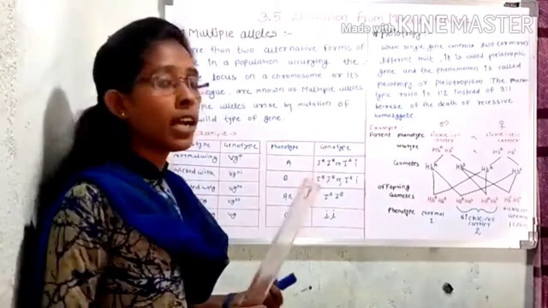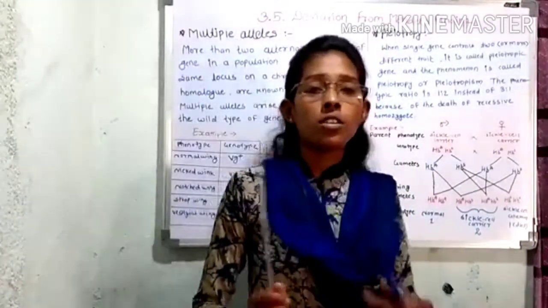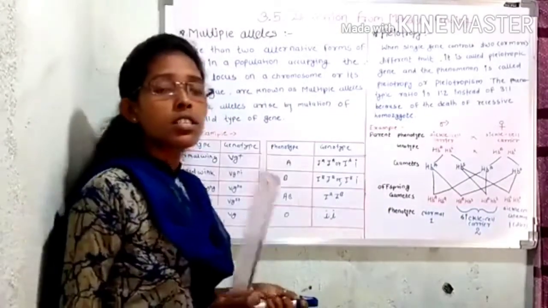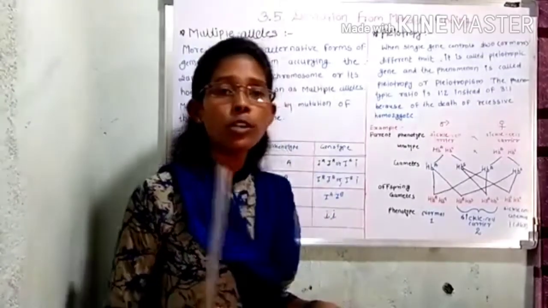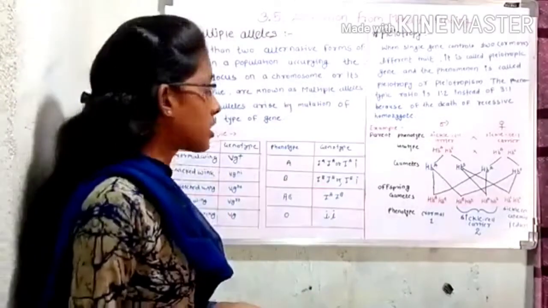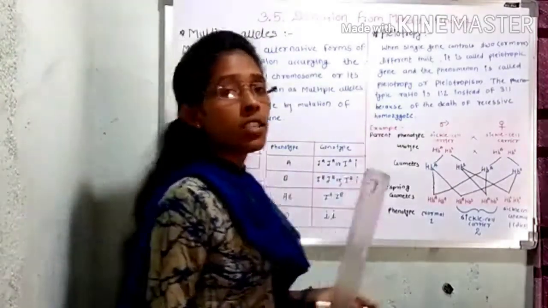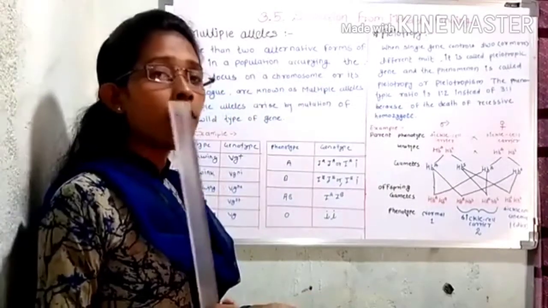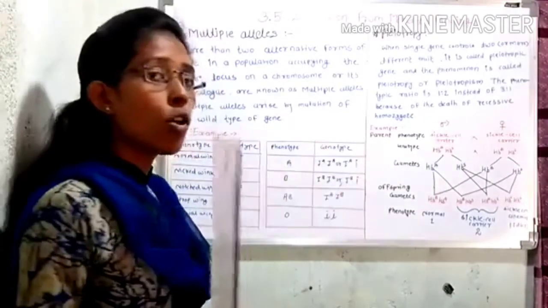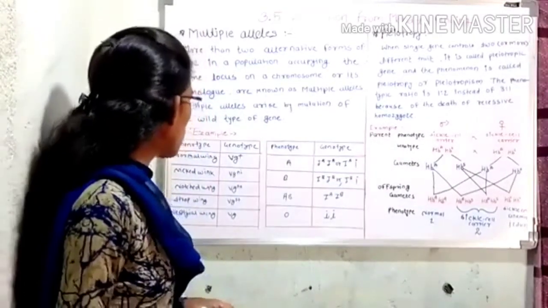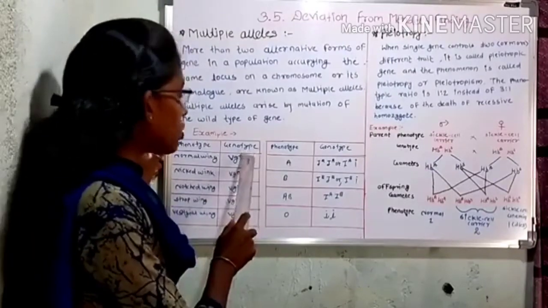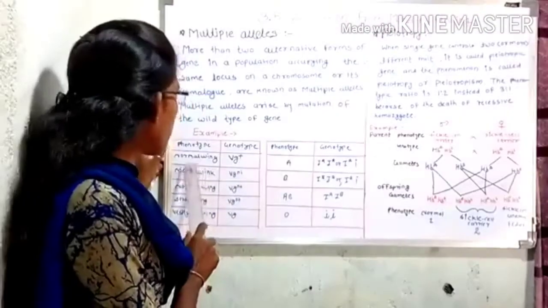So in Drosophila, a large number of multiple alleles you can see. For example, the size of wings from normal to vestigial wings, that is, due to a change in only one gene in homologous condition. So this is the phenotype of Drosophila and this is the genotype responsible for this phenotypic character.